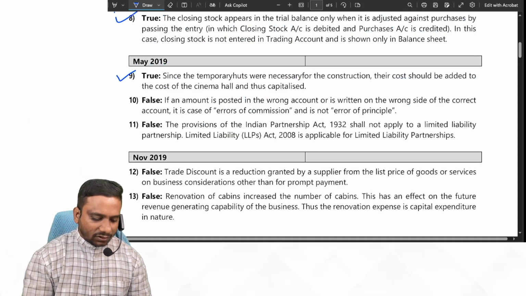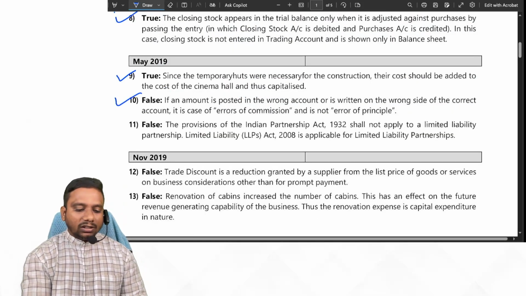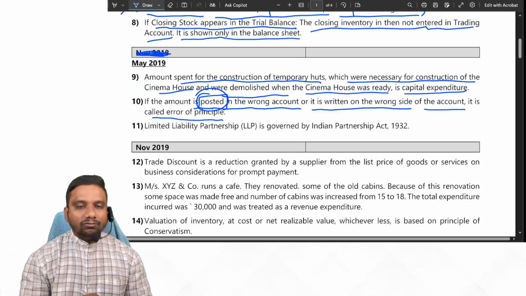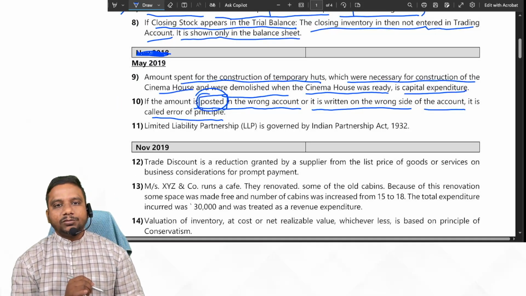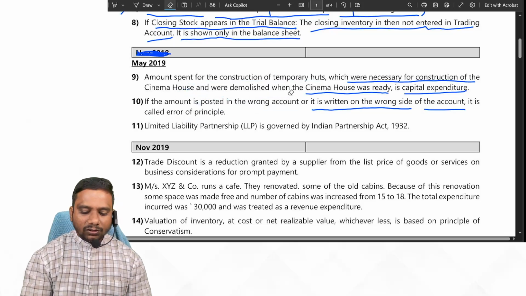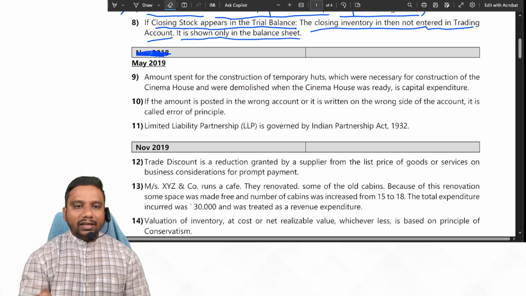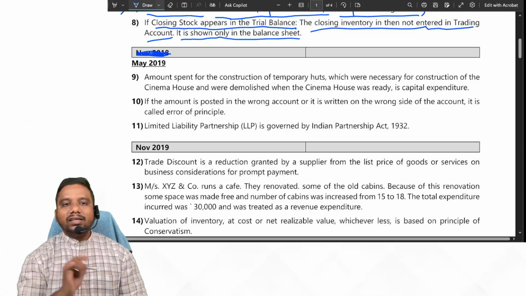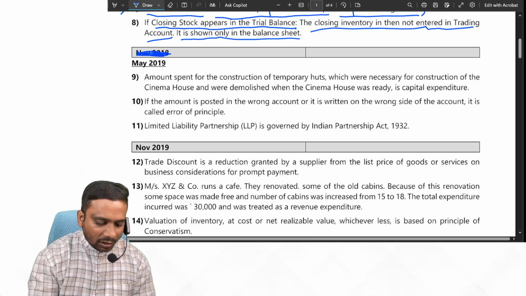So the given statement is false, because here they said at the time of posting we committed a mistake. So it is not treated as error of principle. It is simply treated as clerical errors. To remember, students. Next one.